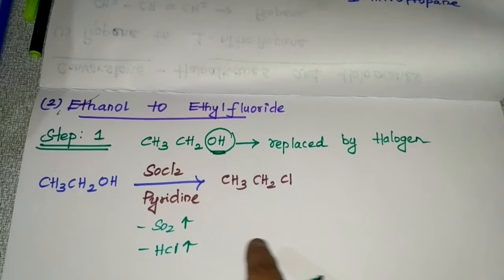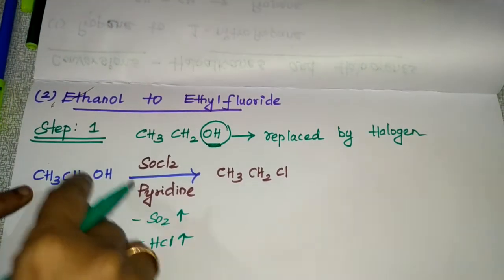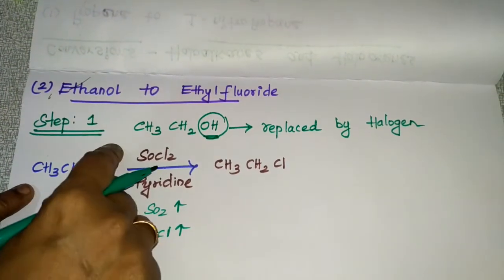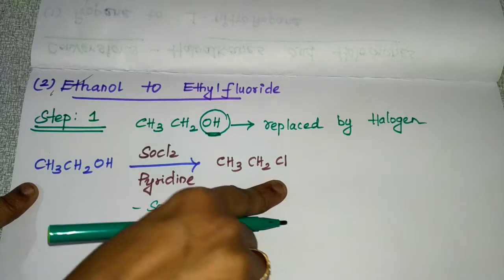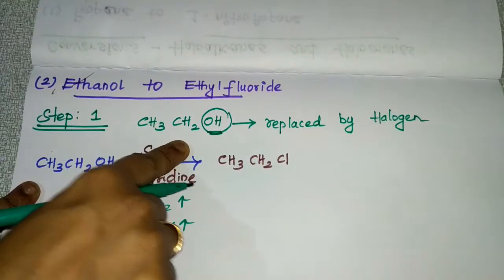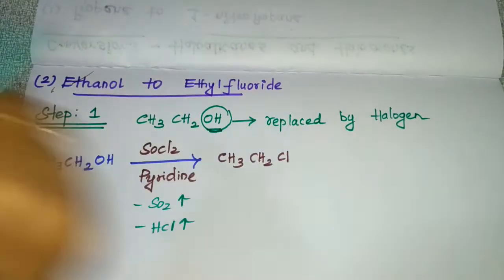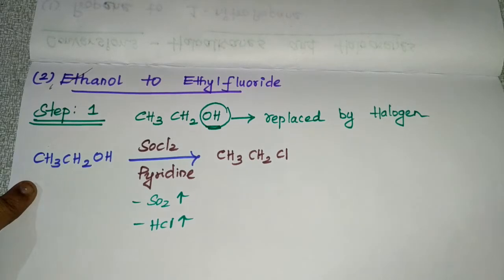So this is Darzens' process. The OH can be replaced by halogen using SOCl2. Here you can use PCl5 also, I'll tell you that also.